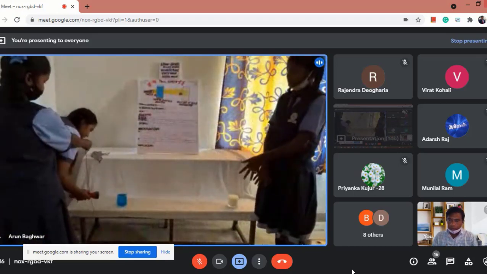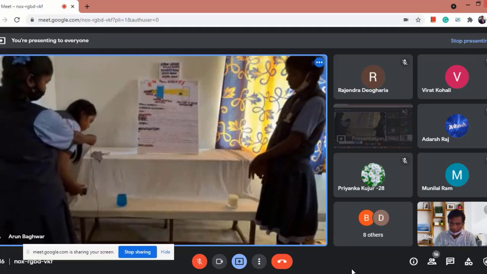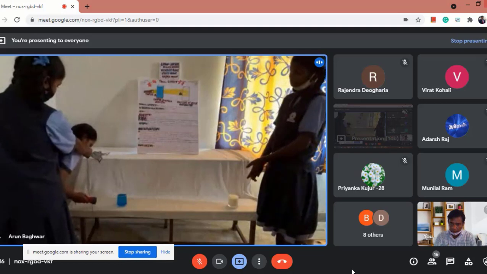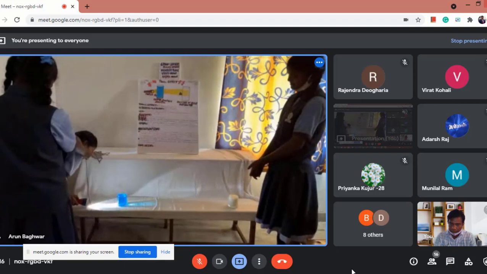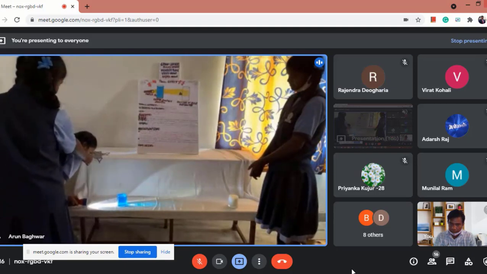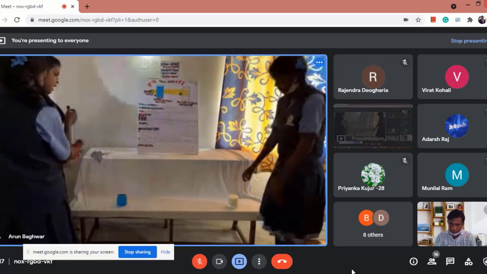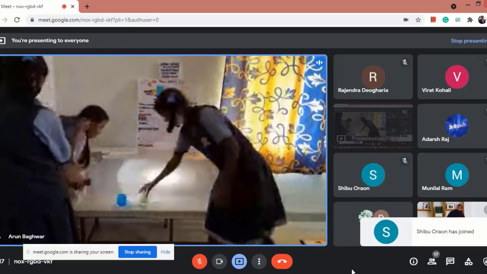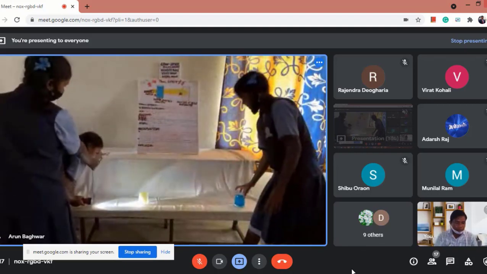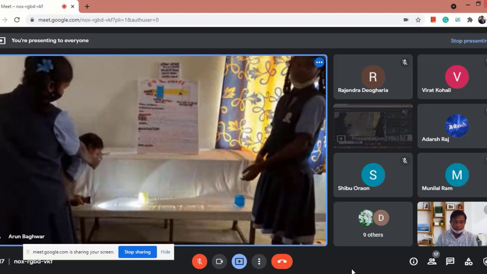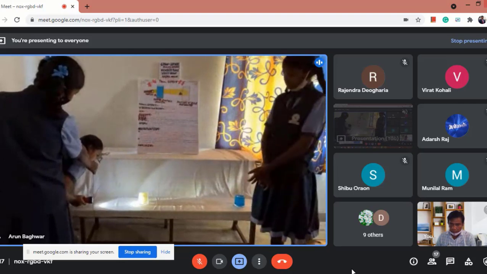At first we will take the water and add a spatula of copper sulfate. Then we will toss the light. See that here the light is not passing through the copper sulfate. And the second is the mixture of water and milk. So see that it is a colloidal solution and it shows the Tyndall effect.